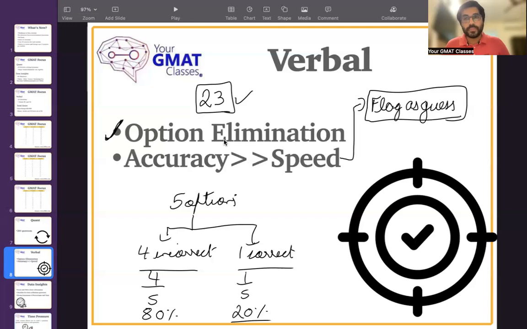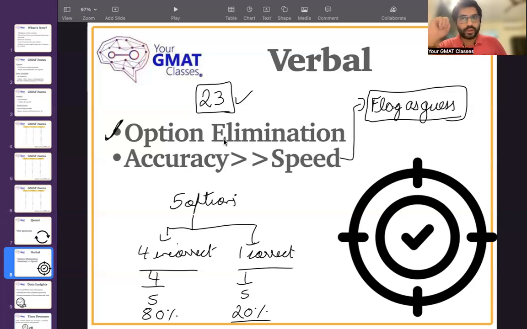Trust me, speed will be built after accuracy. The other way around can never happen. You can never expect to get fast first and then be accurate, but you can always expect to get accurate and then be fast. You just need to improve your processes of getting the answers correct.